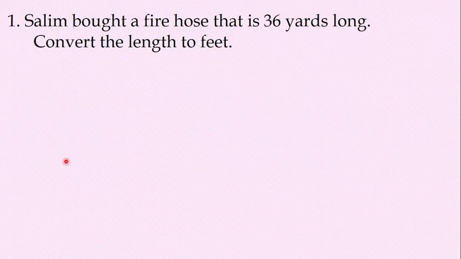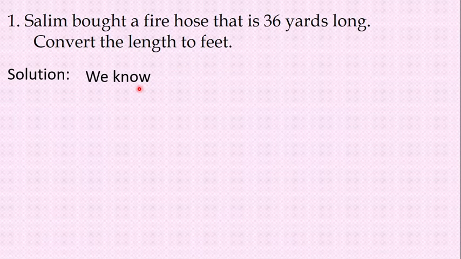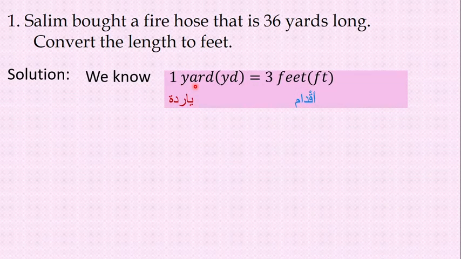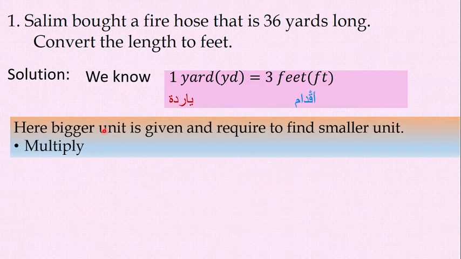Now see examples. Question number 1. Salim bought a fire hose that is 36 yards long. Convert the length to feet. So what is given here? Yard. The bigger unit is given. Yard is bigger than feet. So see the solution. We know 1 yard is equal to 3 feet. Given is yard, required to find feet. Here the bigger unit is given and we are required to find the smaller unit. So multiply. This number you have to multiply, 3.